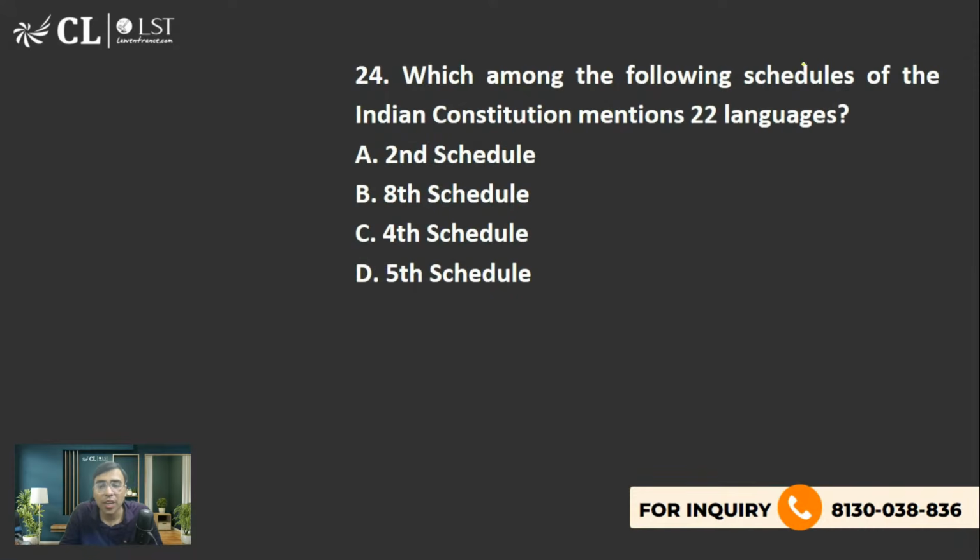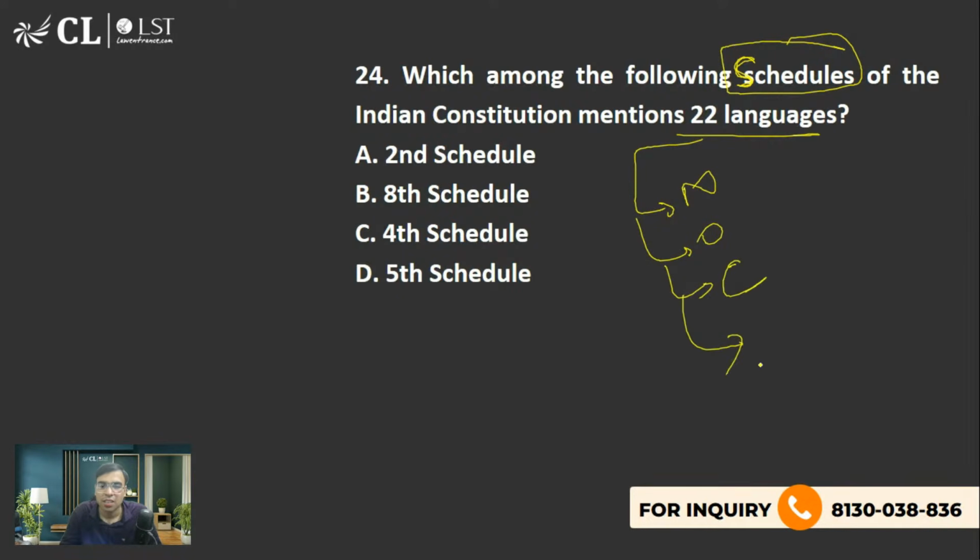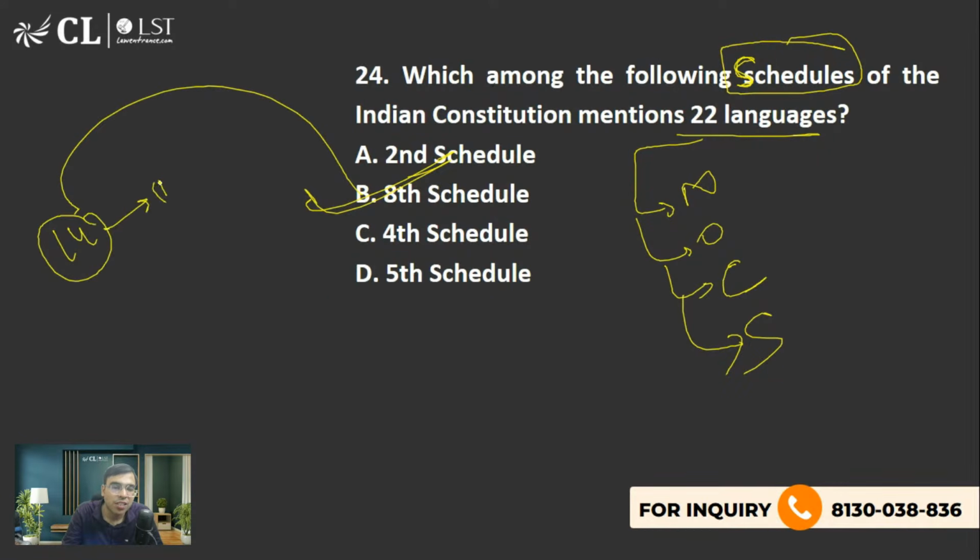Next is, which among the following schedules of the Indian Constitution mentions 22 languages? अच्छा, these languages को हम क्या कहेंगे? National language, official language, classical language, scheduled language. कौन से language कहेंगे इसको? At least paid batch students should be named. Right answer is 8th schedule. Earlier we had 14 languages. Now we are having 22 languages. Earlier, matlab, when the constitution was made in 1950, now we are having 22 languages. B is the right answer.